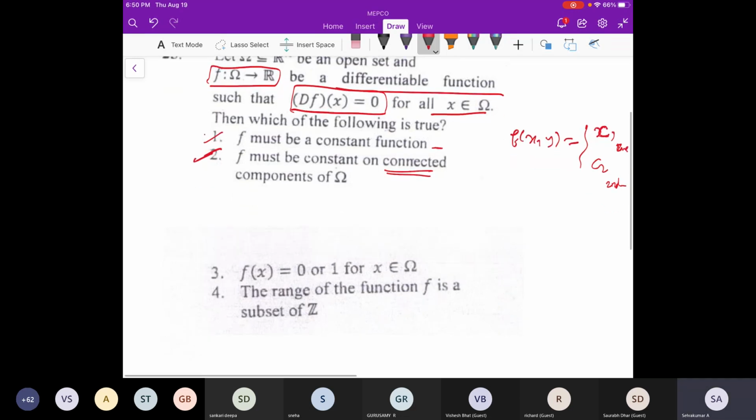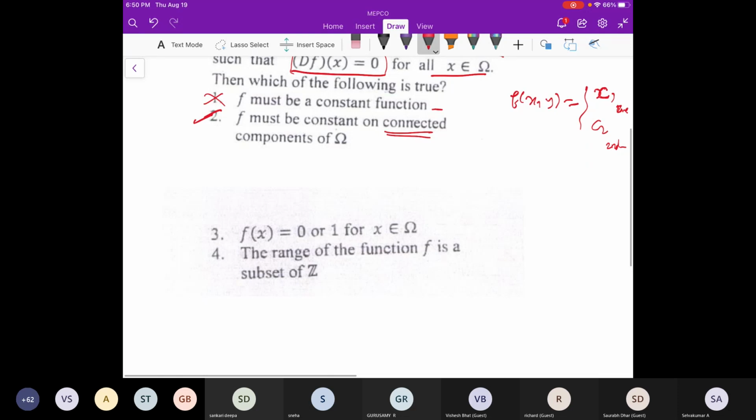So this is not true. And the option 0 or 1 is also not necessary; it can be any constant. The range being Z is also not true, because we have proved it is constant, or we would need many components.